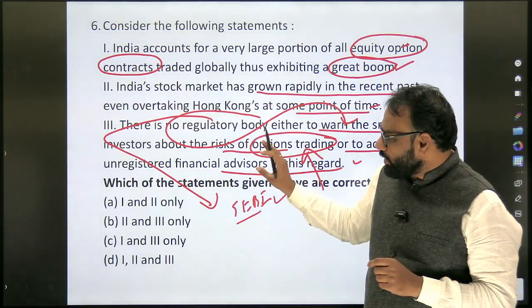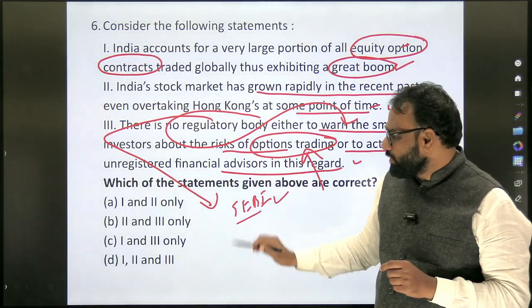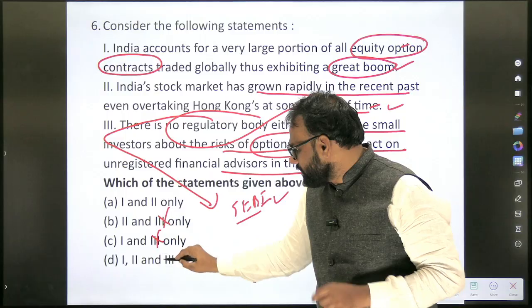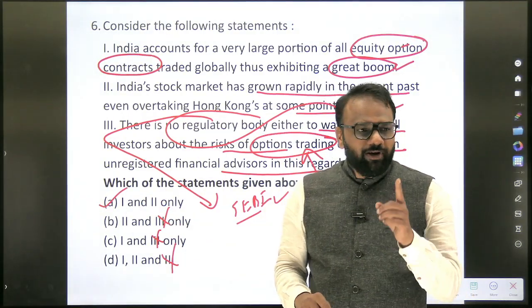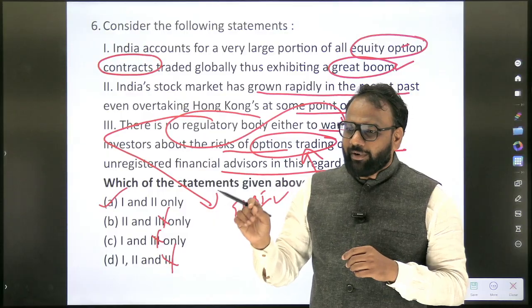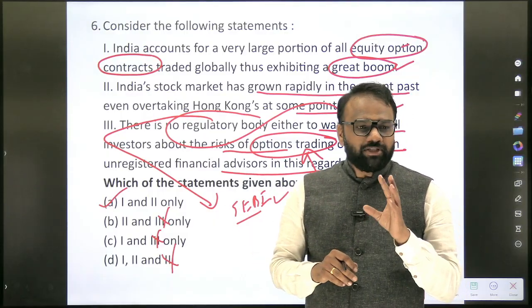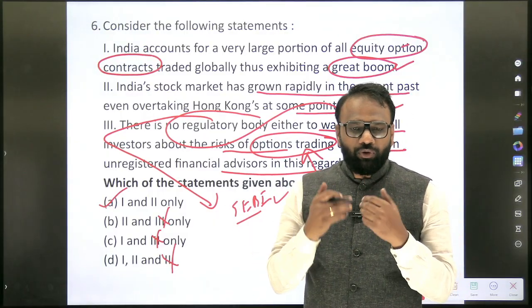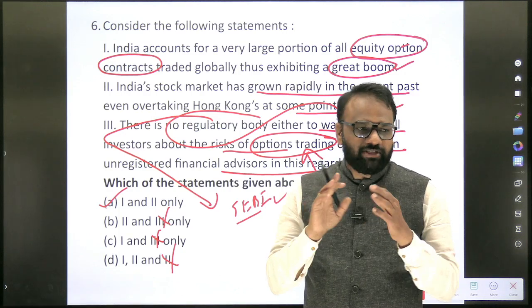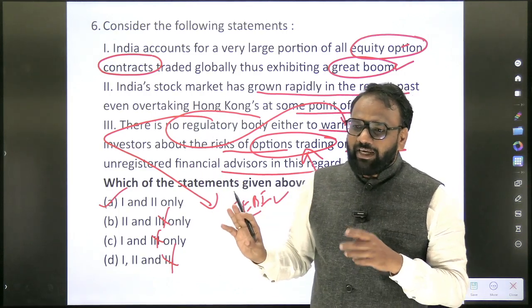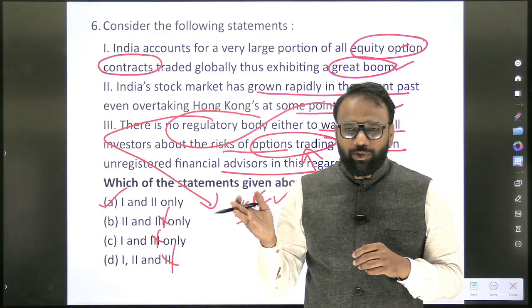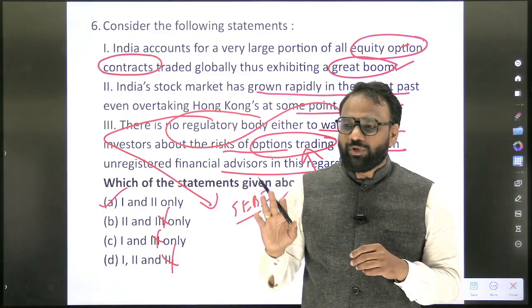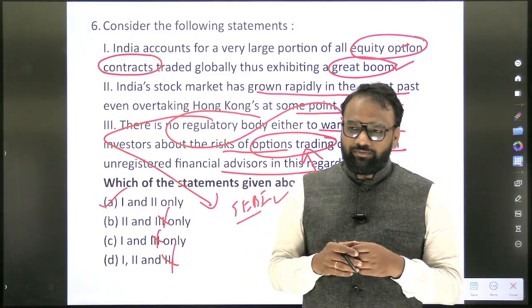Once you get to know that the third one is wrong, you will eliminate 3. You are left with only one choice, that is 1 and 2 only. You are not aware of the first and second statements, but still you are able to arrive at the answer. Now here comes the strategy, meaning how we have to align ourselves with the exam's demand. In the same question, if they had framed the options like this: how many of the above are correct? Only 1, only 2, all 3, none. If these options were there, then what would be the strategy?